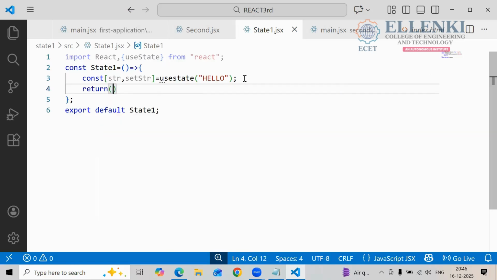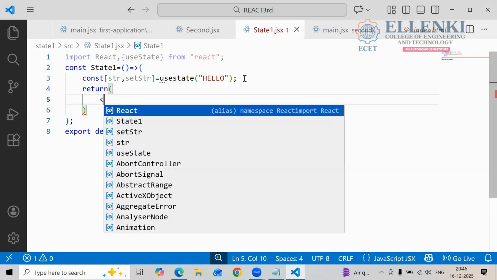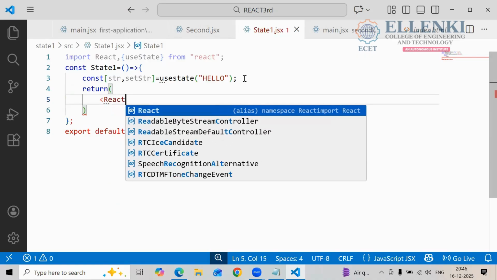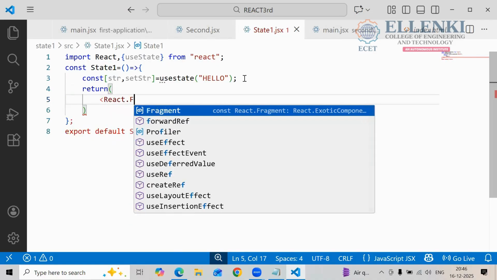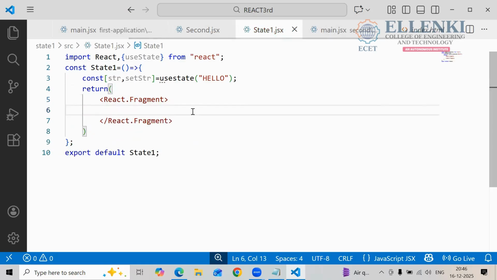Return. In this return, what do I have to write? React fragment. In between the React fragment, I have to write.